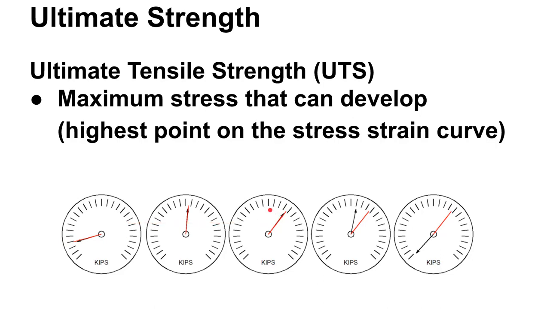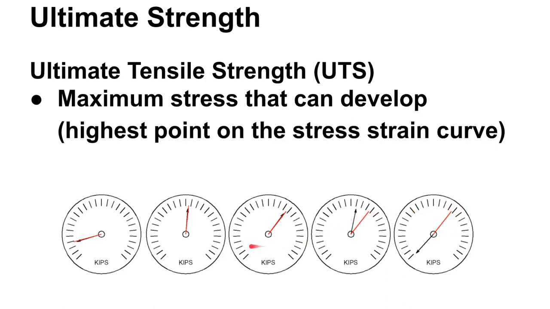You'll see this dial go slower and slower, and then you'll see this lazy arm stay in position, and the dial will start to drop back down. And then all of a sudden, the material will fracture. So as soon as you see this dial start to drop back down, you know that fracture is about to occur. And that point right there on that load cell would indicate where the ultimate tensile strength was.